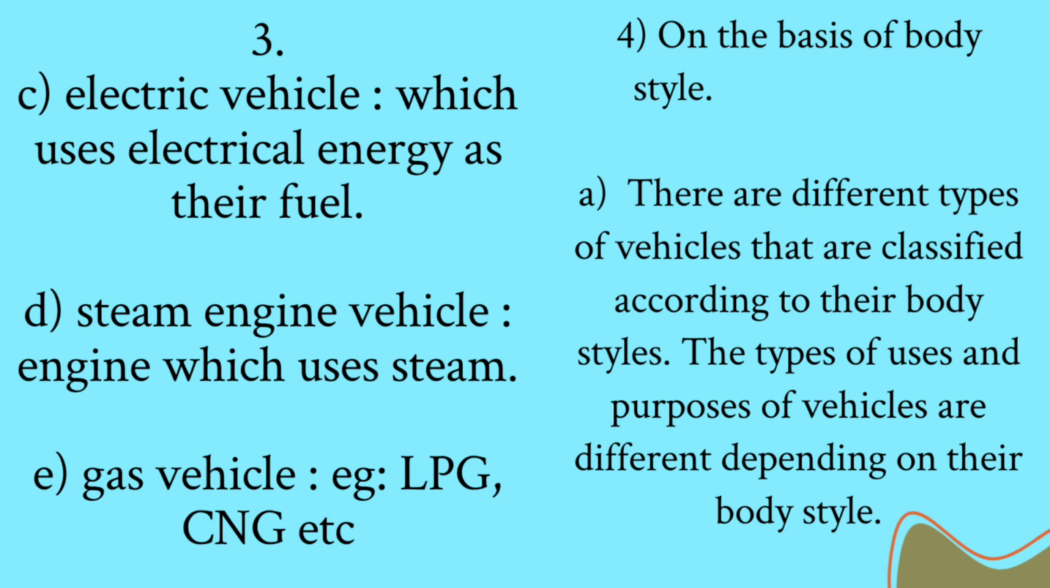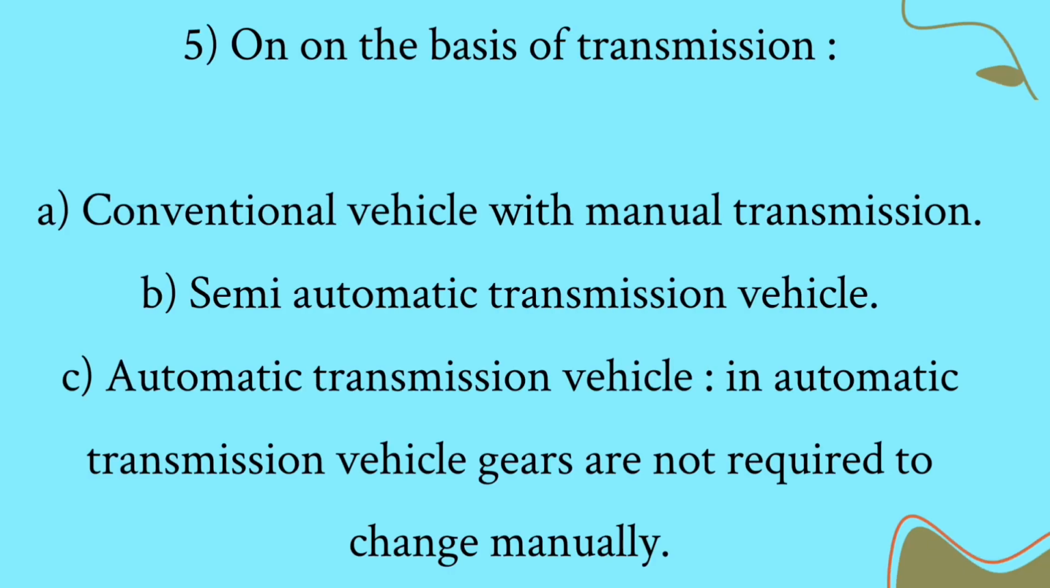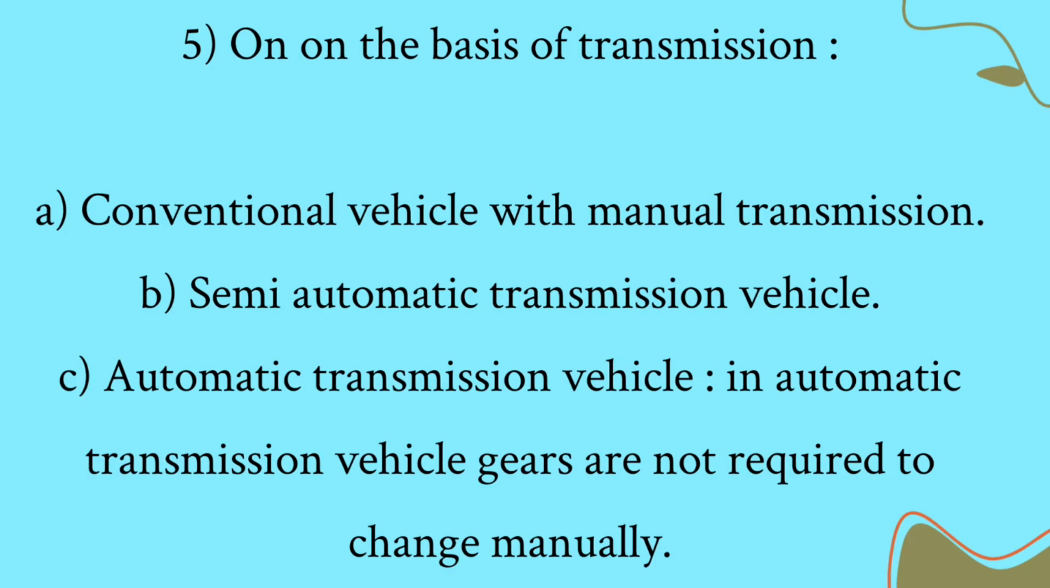4. On the basis of body style. A. There are different types of vehicles that are classified according to their body styles. The types of uses and purposes of vehicles are different depending on their body style. 5. On the basis of transmission. A. Conventional vehicle with manual transmission. B. Semi-automatic transmission vehicle. C. Automatic transmission vehicle. In automatic transmission vehicle, gears are not required to change manually.